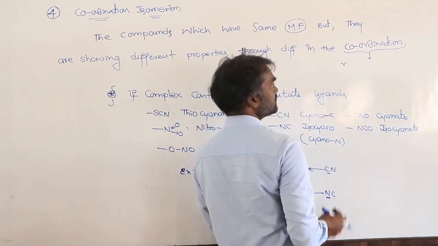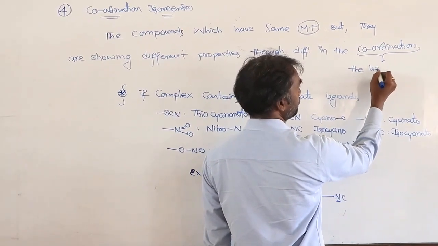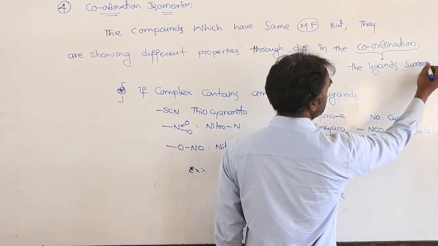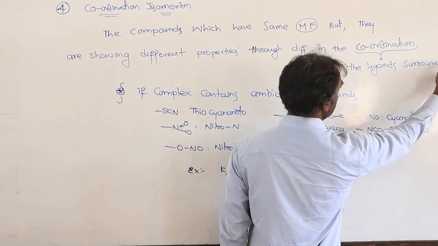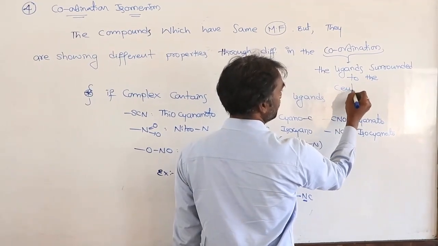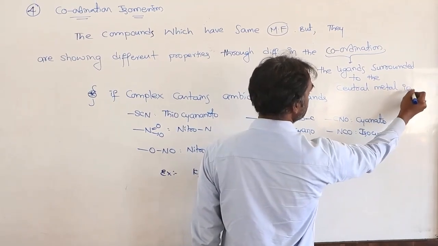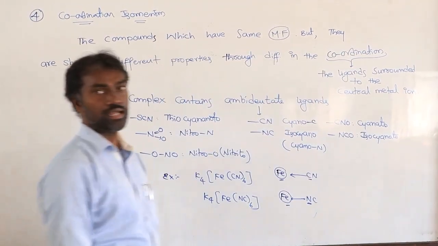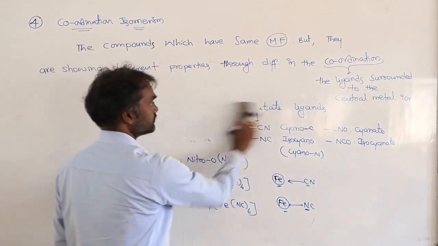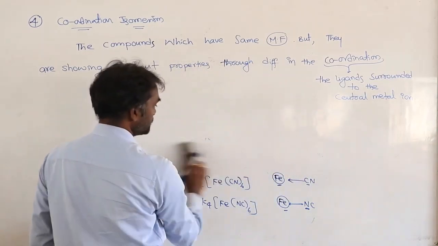The ligands surrounded to the central metal ion. So that is called as coordination. Now, we can see the examples.